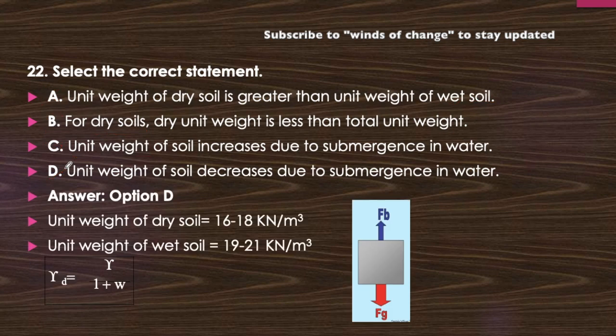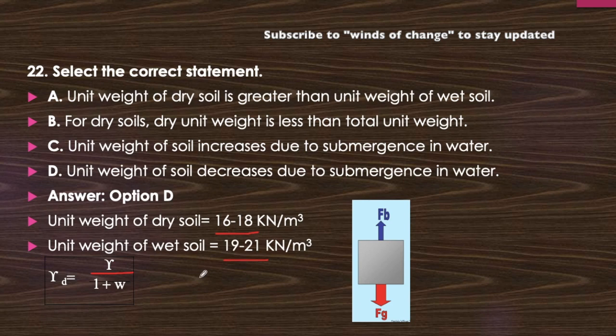Okay, so let's find out. Answer D will be the correct one here. Force of buoyancy acting upward and force of gravity acting downward. So there will be lesser unit weight in case of submergence. Now for dry soil, dry unit weight is less than total unit weight, which I have said by this relation, that is gamma d equals gamma upon 1 plus w, in which w is 0. So gamma d equals gamma for this one. Unit weight of dry soil is greater than unit weight of wet soil. You can see the unit weight of dry soil is 16 to 18 and unit weight of wet soil is 19 to 21. Unit weight of wet soil is greater than unit weight of dry soil.